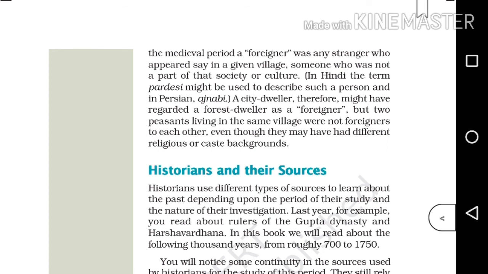Got it? And similarly, we can also answer the question: why should historians be careful about the terms? Historians have to be careful about the terms because they meant different things in the past. Their meaning, even the grammar and vocabulary, was different in the past than today's. So historians have to be very careful about the terms.